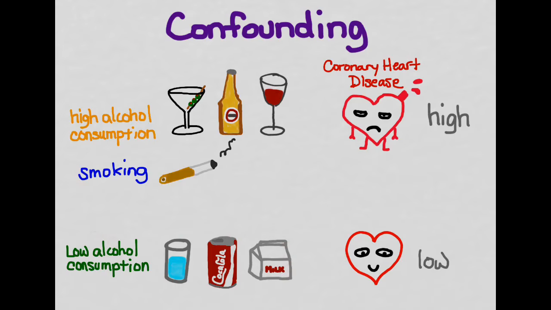So when we are looking at the relationship between alcohol consumption and heart disease in our study, we see that this relationship is high. We don't know whether that increased coronary heart disease comes from the alcohol consumption or the smoking.